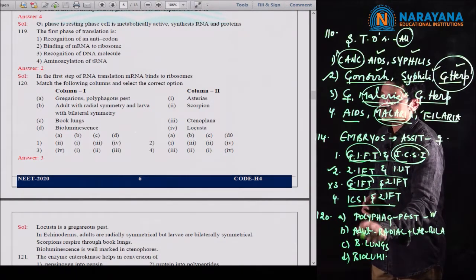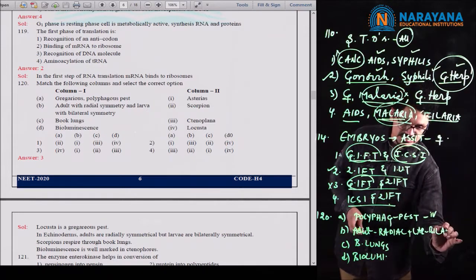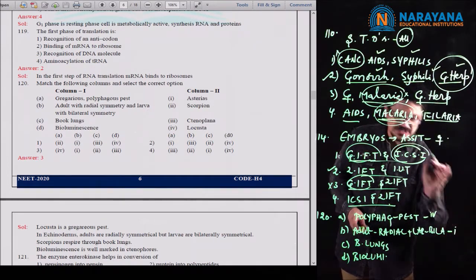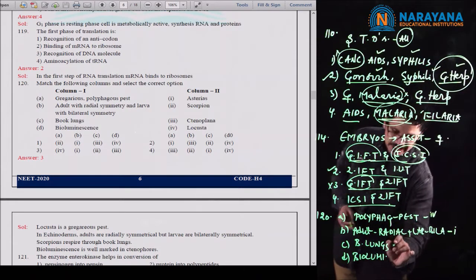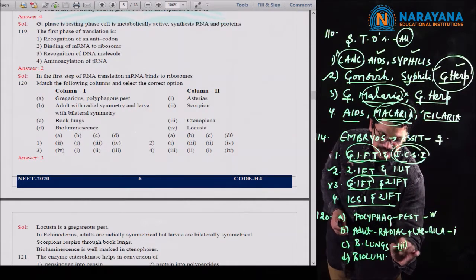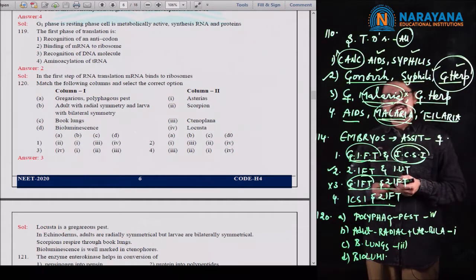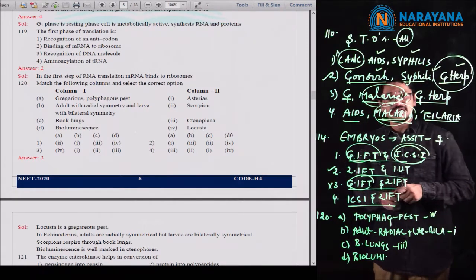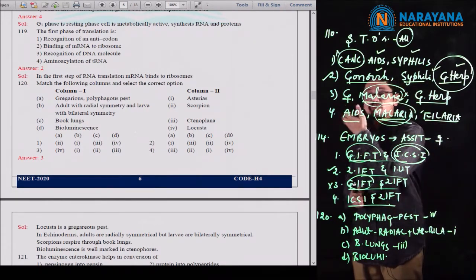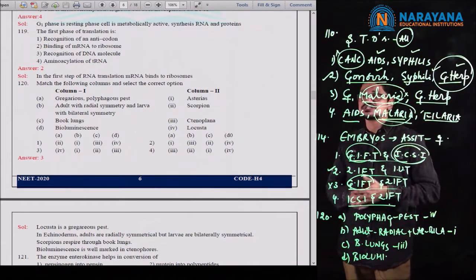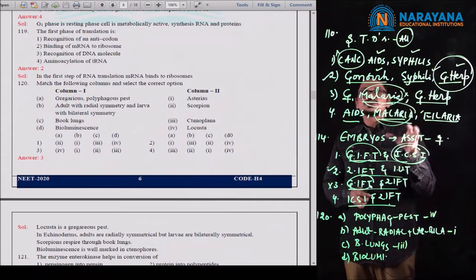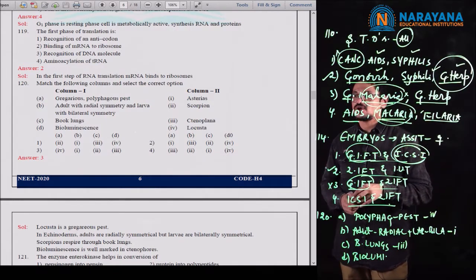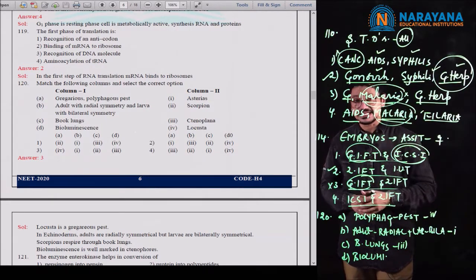So if you observe, the B character is generally seen in starfish, which was given in the first one. Book lungs are the respiratory organs present in scorpion, which was given there. Actually, in scorpions and spiders, the book lungs are present. We cannot say all spiders, but book lungs are the respiratory organs in scorpions and spiders, which come under Arachnida.